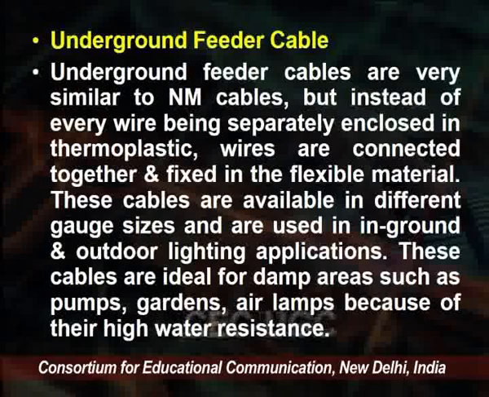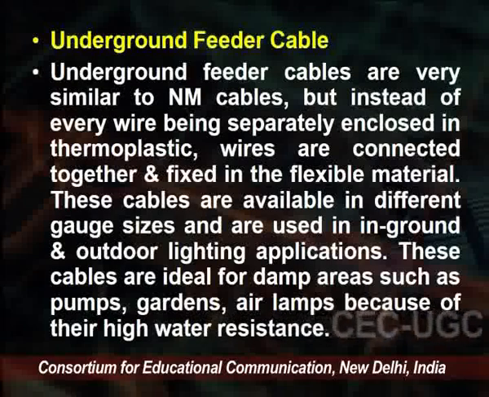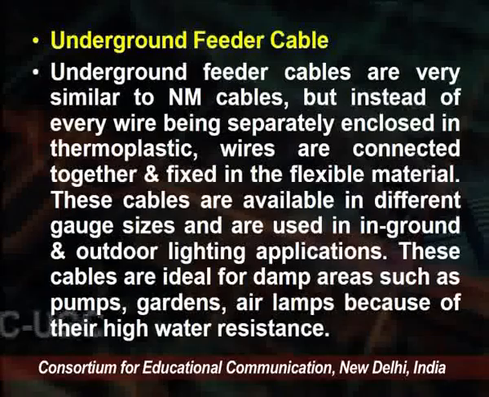These cables are available in different gauge sizes and are used in ground and outdoor lighting applications. They are ideal for damp areas such as pumps, gardens and fountains because of their high water resistance. These are the underground feeder wires.